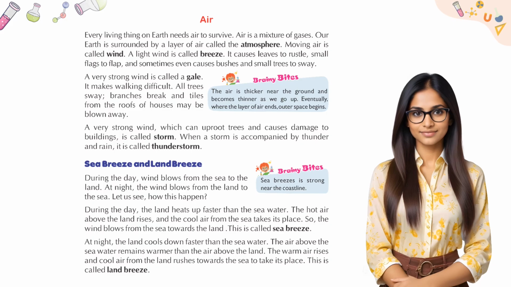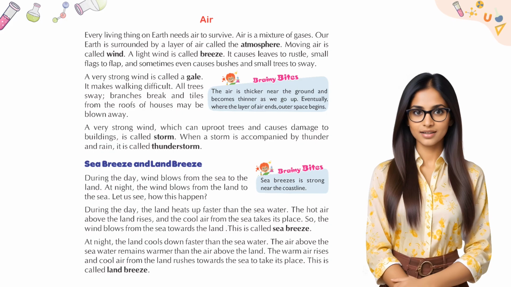Sea breeze and land breeze. During the day, wind blows from the sea to the land. At night, the wind blows from the land to the sea. Let us see how this happens. During the day, the land heats up faster than the seawater. The hot air above the land rises, and the cool air from the sea takes its place. So, the wind blows from the sea towards the land. This is called sea breeze.